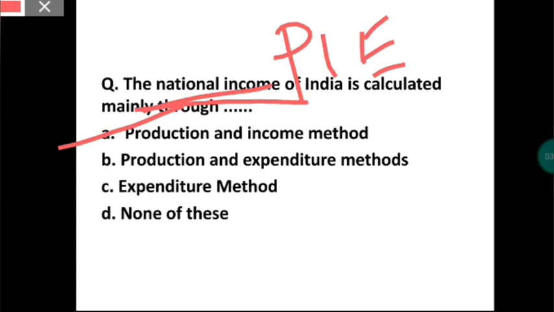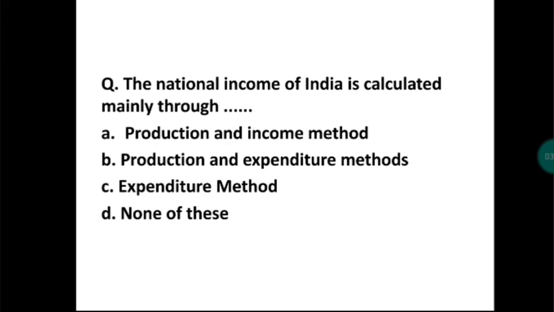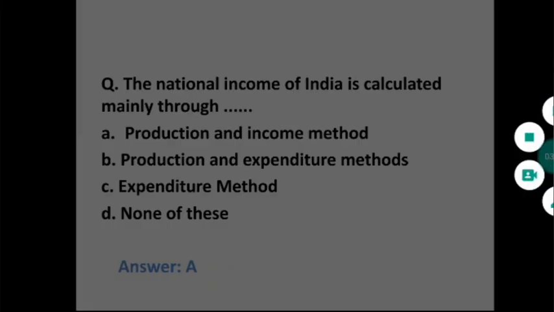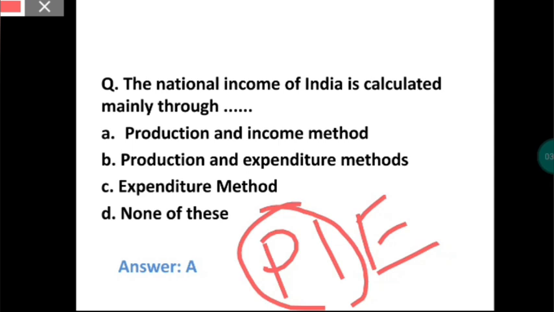Out of these, P and I, the production and income methods, are used for the national income of India. So the national income of India is calculated through the production and income method.